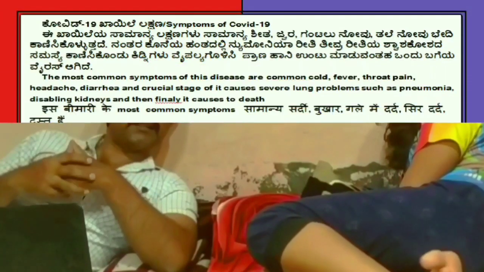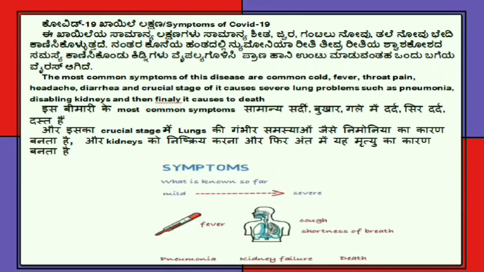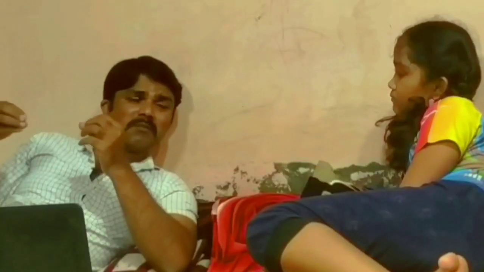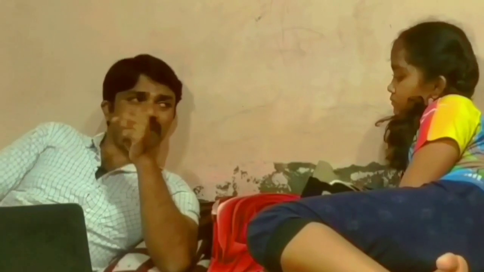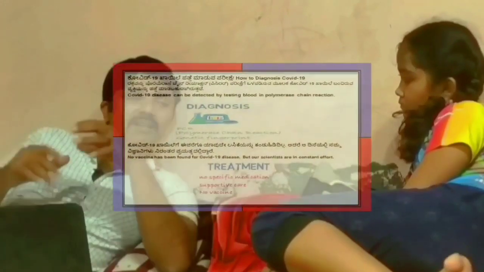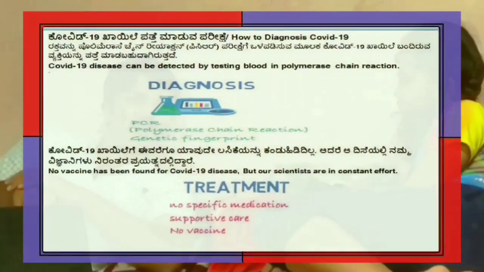Coronavirus infected persons face symptoms such as common cold, fever, throat pain, headache, dehydration, and in the crucial stage it causes severe lung problems such as pneumonia, disabling of the kidney, and then finally it causes death.